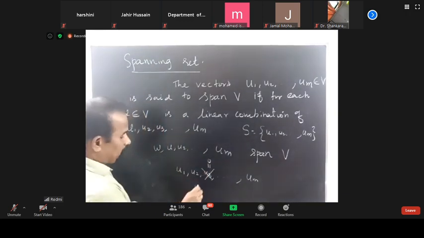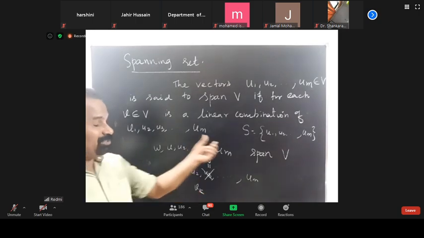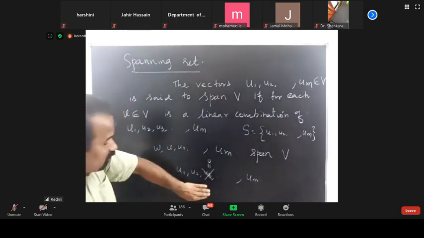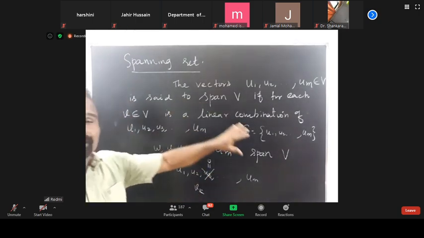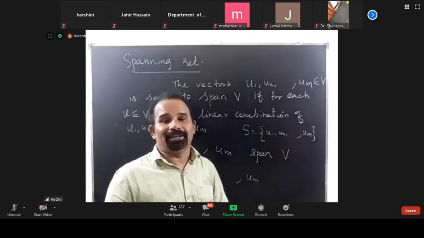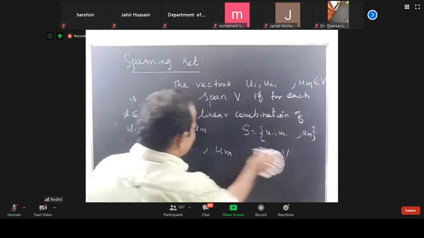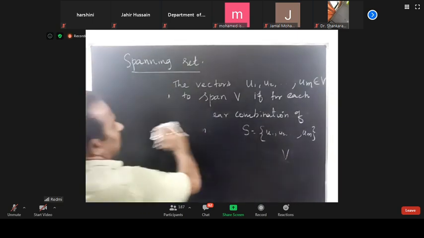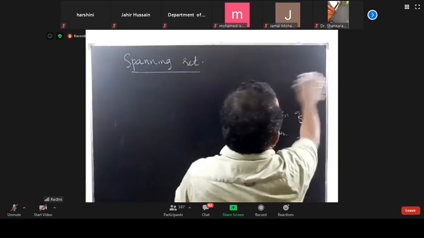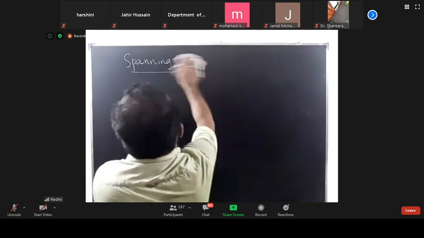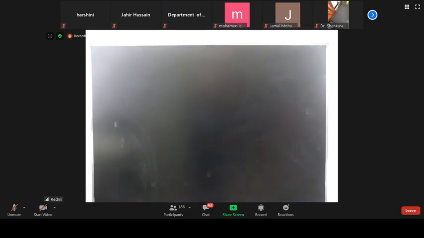Suppose Vk is a multiple of some other vector. Without this Vk, the remaining vectors again span V. Understood? So these are all the things about the spanning of a set.